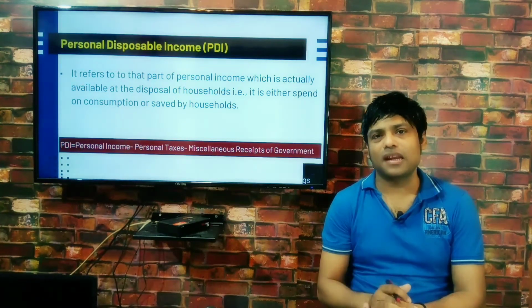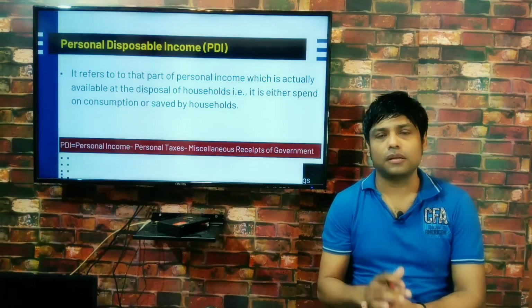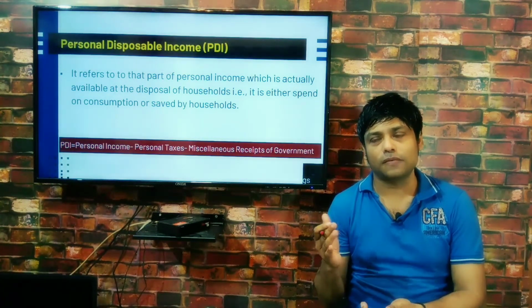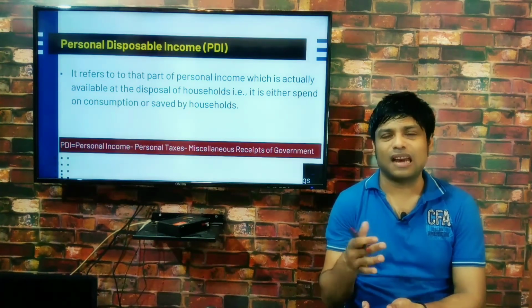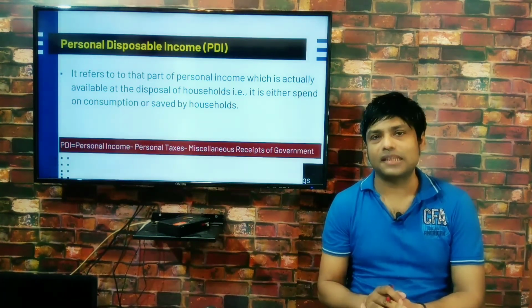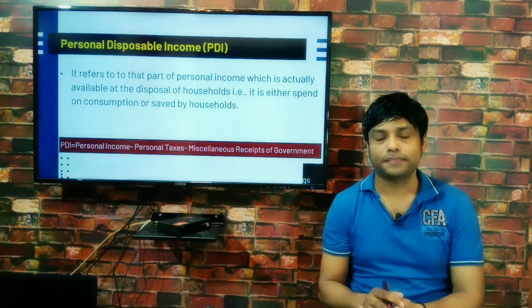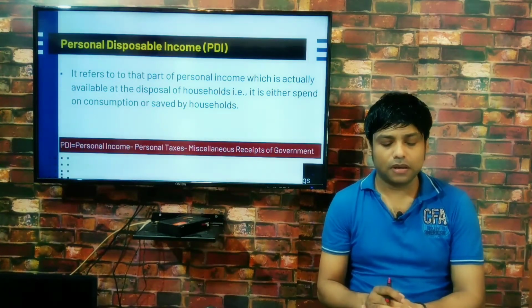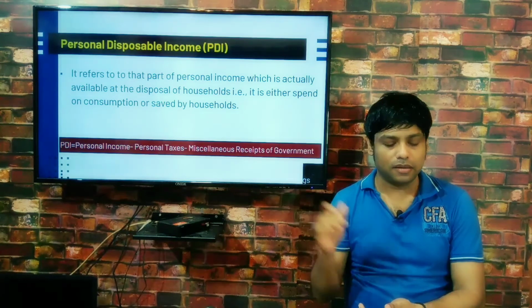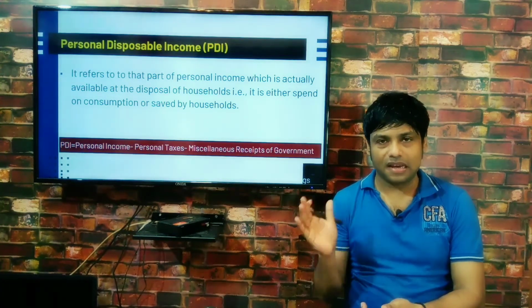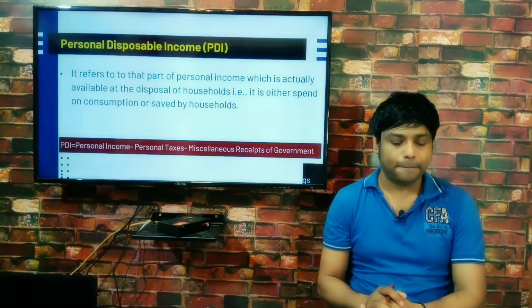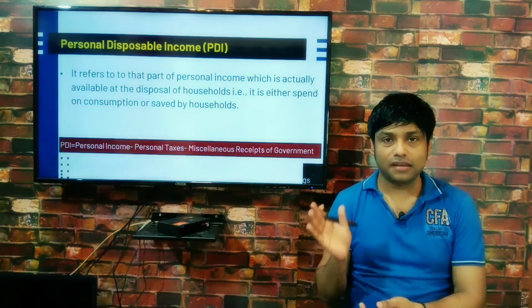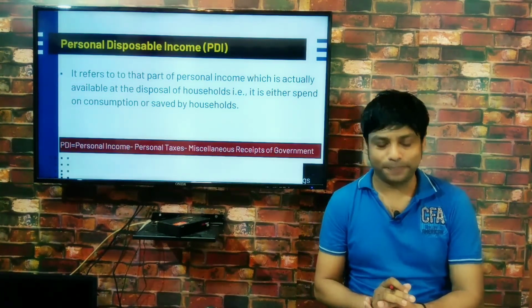Actually, it is that part of personal income which is left with the households after making payment of taxes, fees, and other miscellaneous receipts of the government. That is why on the PPT slide, the PDI formula is written as PDI is equal to personal income minus personal taxes minus miscellaneous receipts of government. Okay.